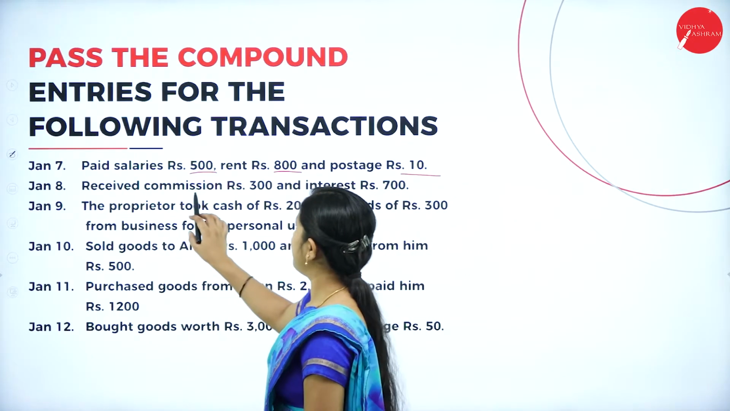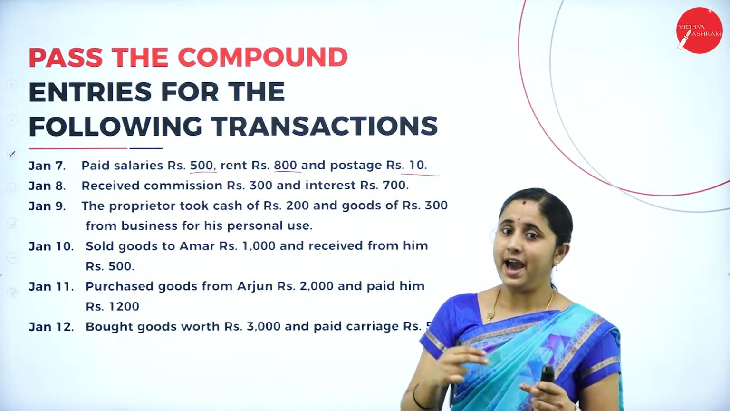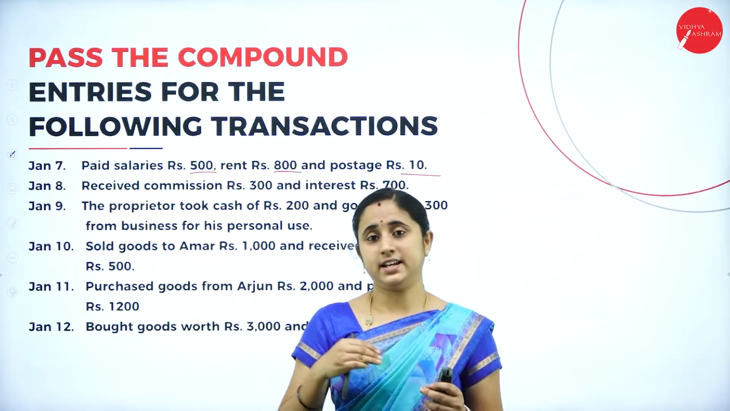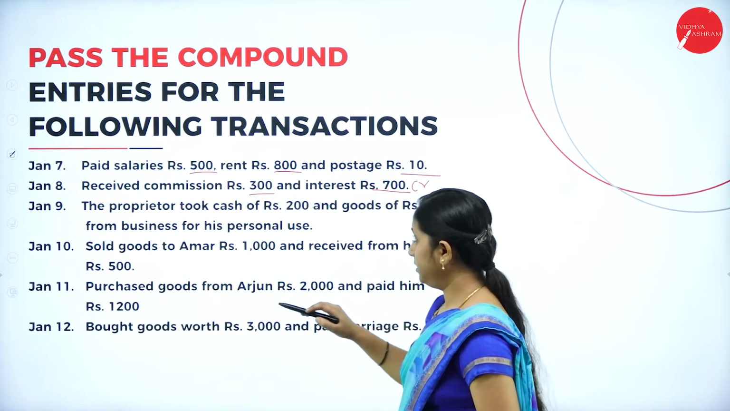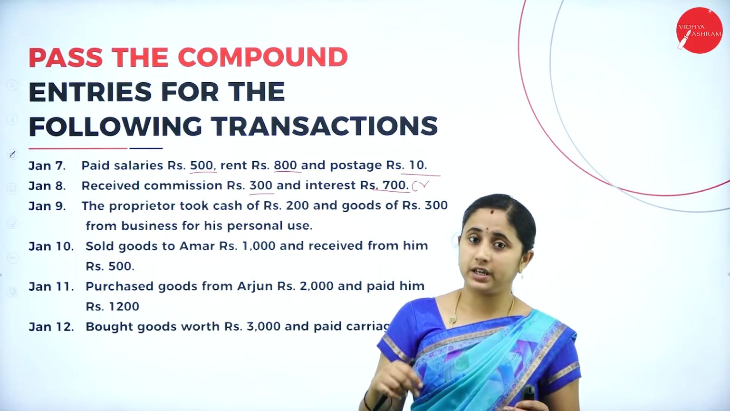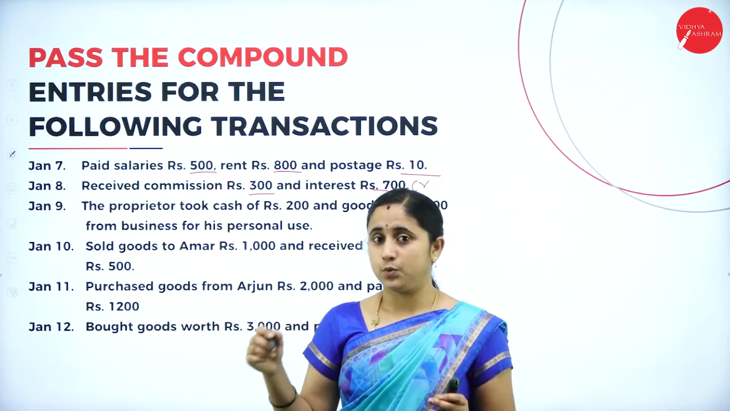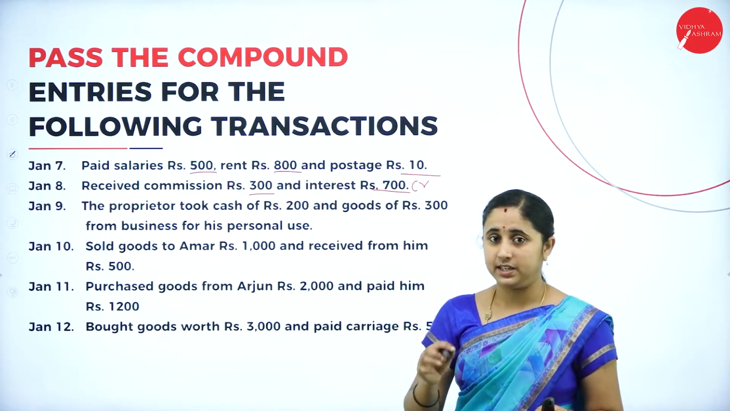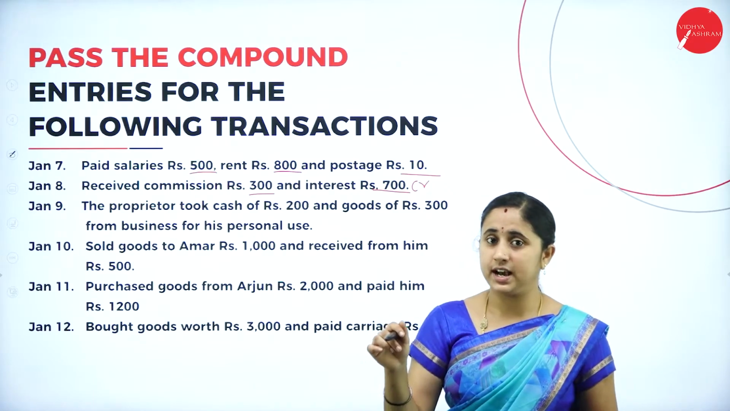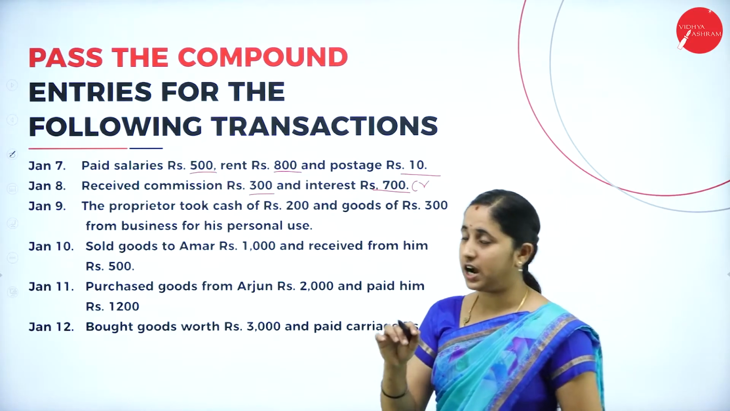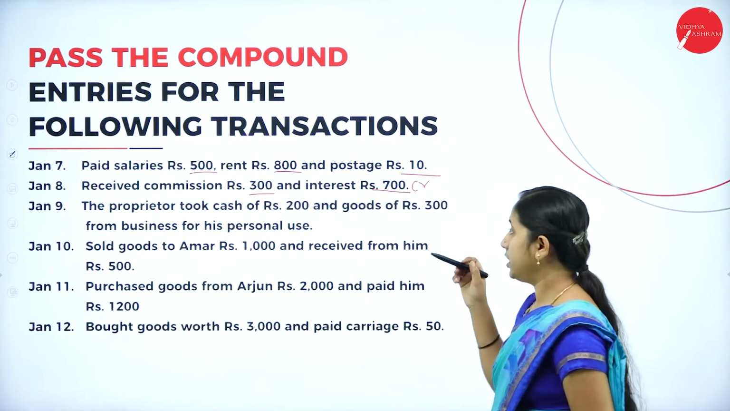Next, received commission 300 and interest rupees 700. That means you are receiving commission as well as the interest. Receiving means it is an income for you. You need to credit the income. And cash is coming in. So, you need to debit the cash. Debit what comes in, credit what goes out. When you receive means cash is coming in, cash account debtor to credit all the incomes. Commission is income, so you need to credit the commission. Commission account credit and interest account credit. Cash account debtor to commission account to interest account.